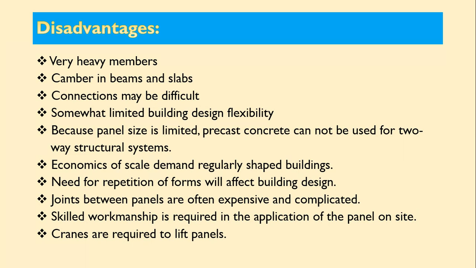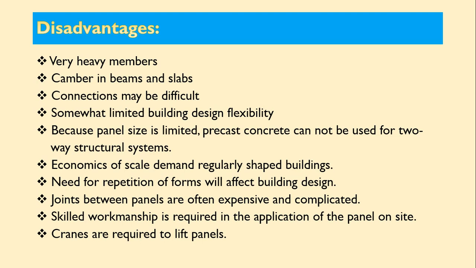Coming to disadvantages, very heavy members, as these members are to be lifted. Camber in beams and slabs is there. Connections may be difficult. Sometimes it is very difficult to connect the elements. Somewhat limited building design flexibility. Design is also limited because panel size is limited. Precast concrete cannot be used for two-way structural systems due to limitations of panel size. Economies of scale demand regularly shaped buildings. Need for repetition of forms will affect the building design. As formwork will be repeated, definitely it will affect the building design.